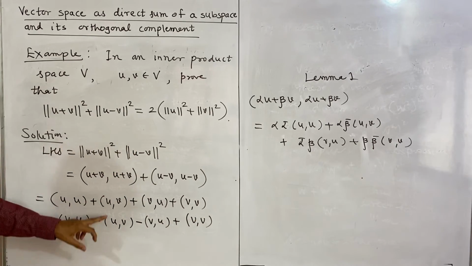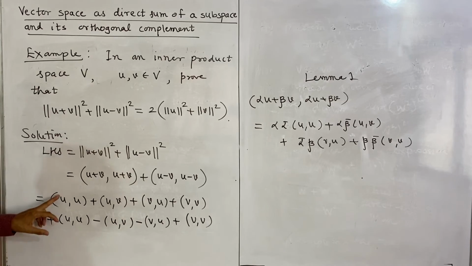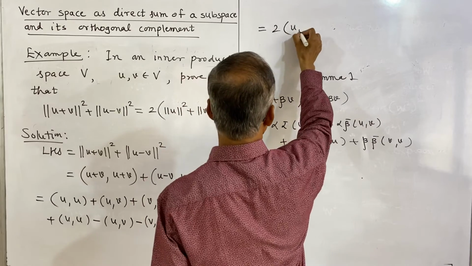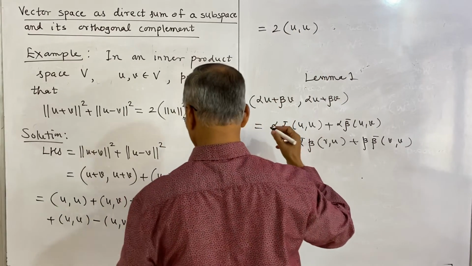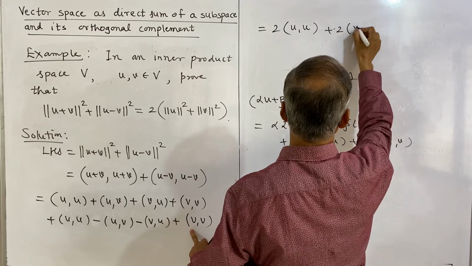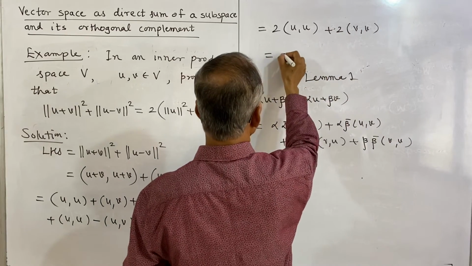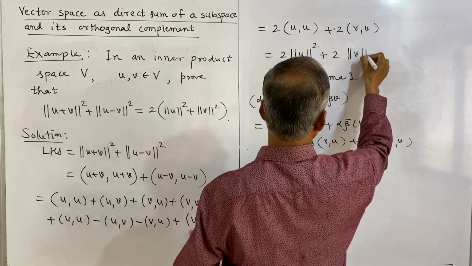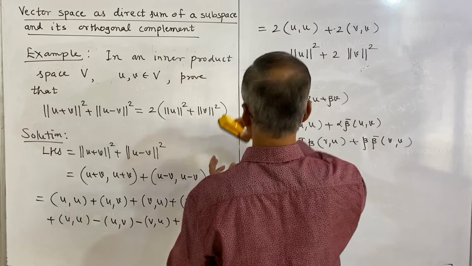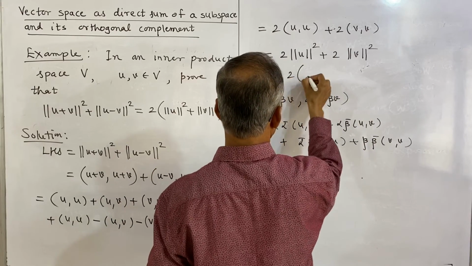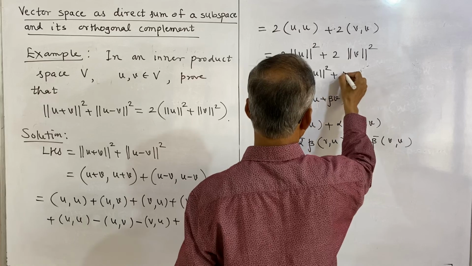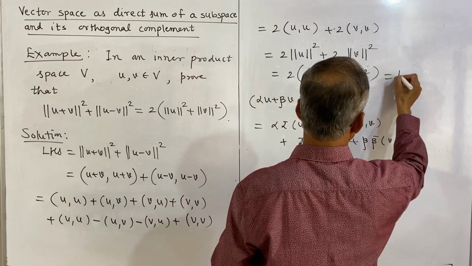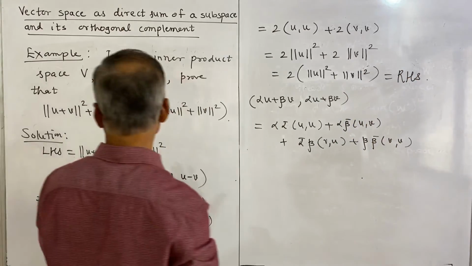And you see these two terms cancel, and what we get is twice the inner product of U with U, and the last is again plus twice the inner product of V with V, that is 2, and this is norm U square and this is norm V square, and 2 can be taken common, and this proves the result. And this is the RHS. So this proves the result.